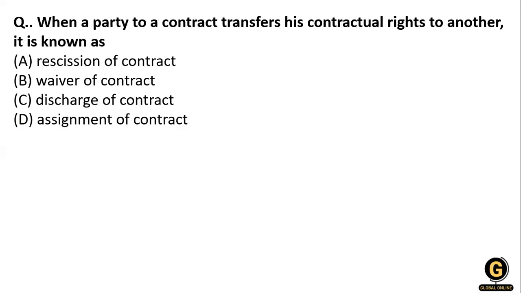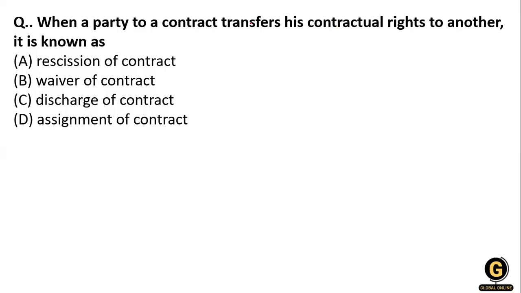Okay. Next question: when a party to a contract transfers his contractual rights to another, it is known as rescission of contract, waiver of contract, discharge of contract, or assignment of contract. So what will be the right answer over here?